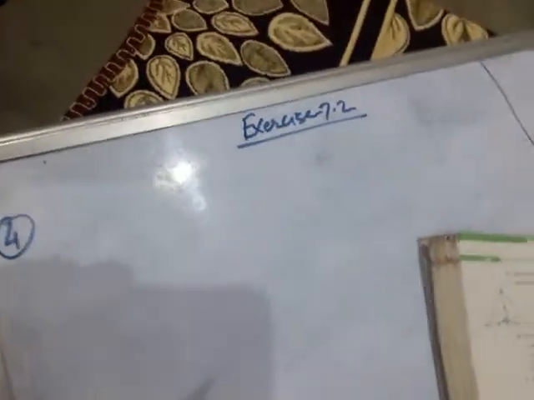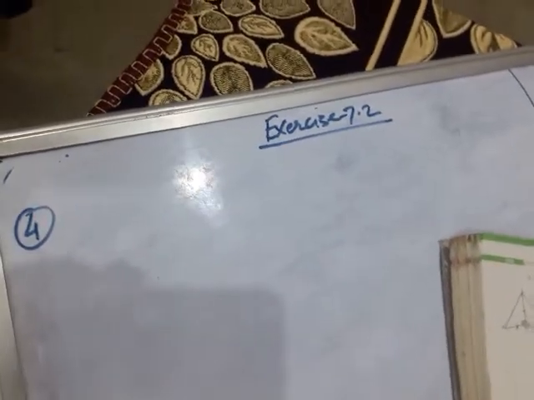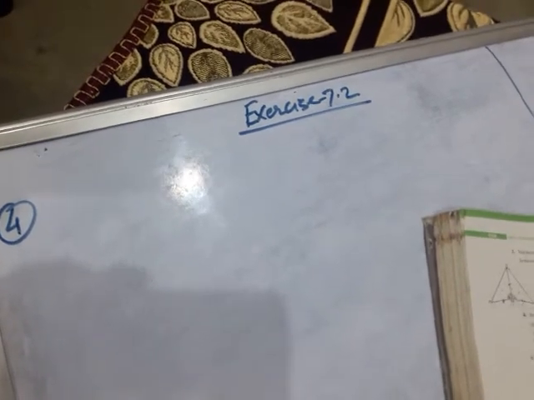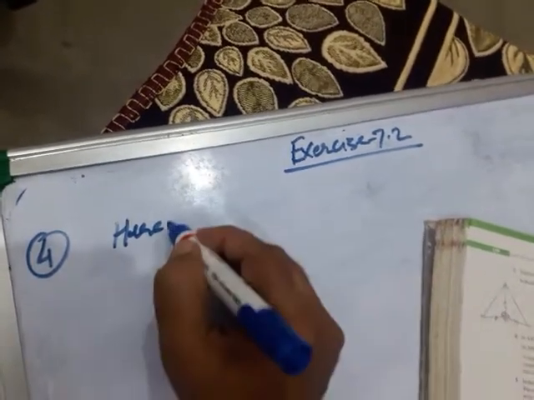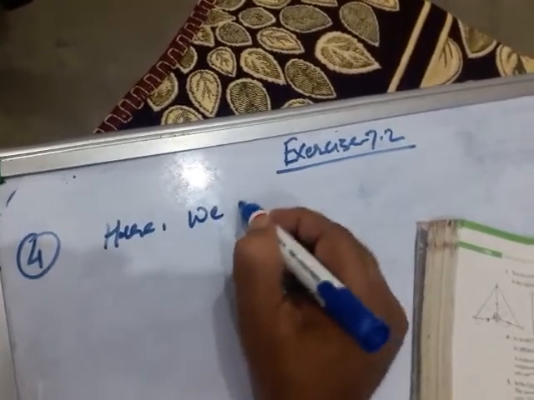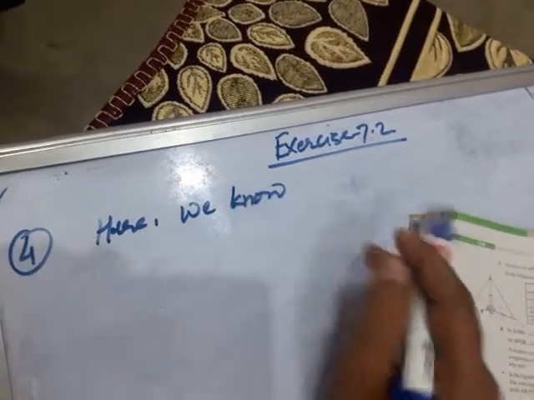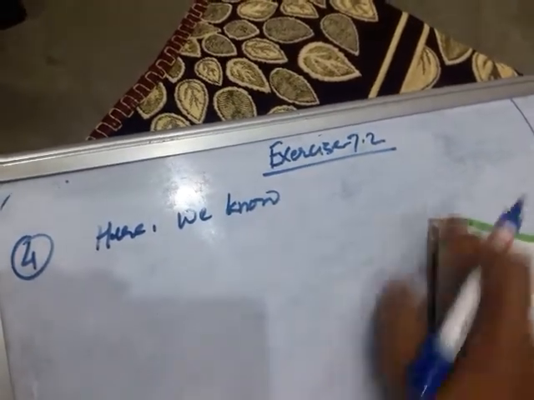Start writing the answer. Children, you know that there is no AAA congruence rule.